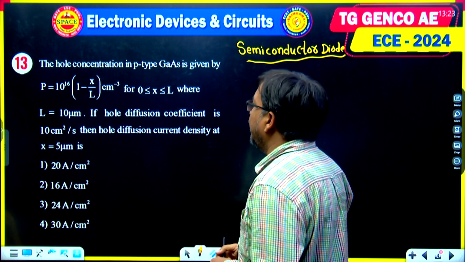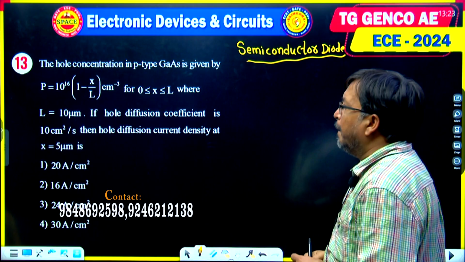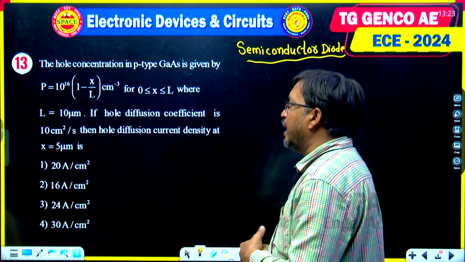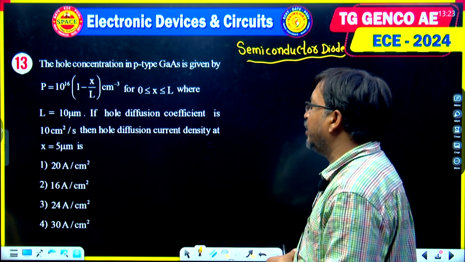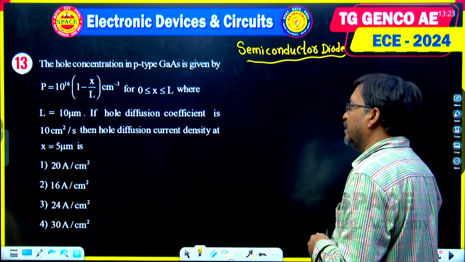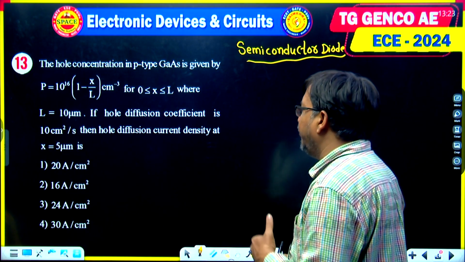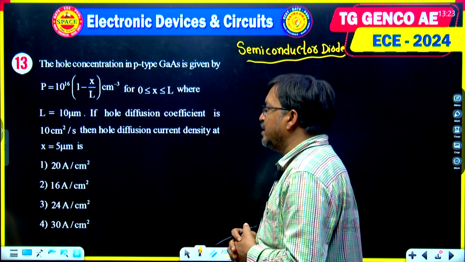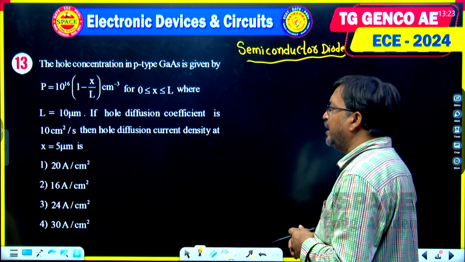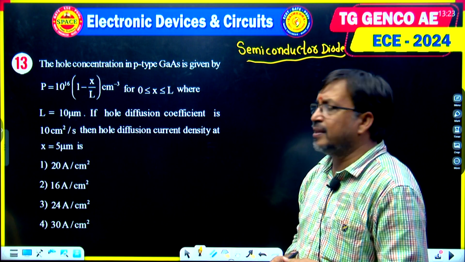The hole concentration in p-type gallium arsenide is given by p equal to 10 power 16 into (1 minus x by L) per centimeter cube for 0 less than or equal to x less than or equal to L, where L is 10 micrometer. If the hole diffusion coefficient is 10 centimeter square per second, then the hole diffusion current density at x equal to 5 micrometer is. This is the question.